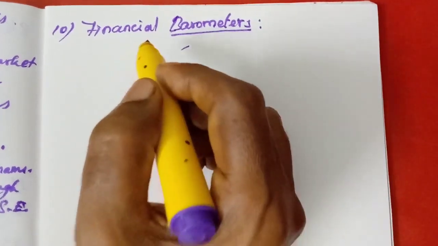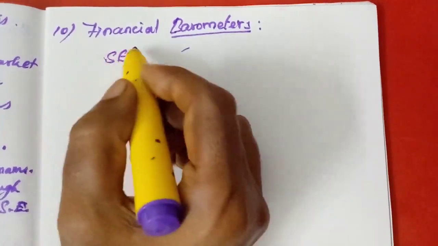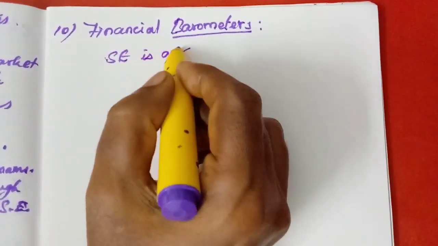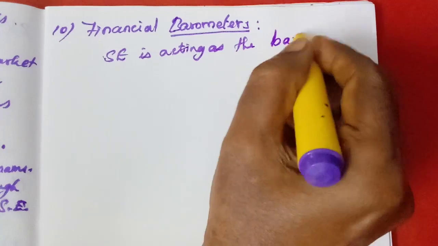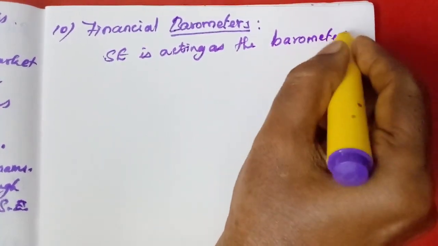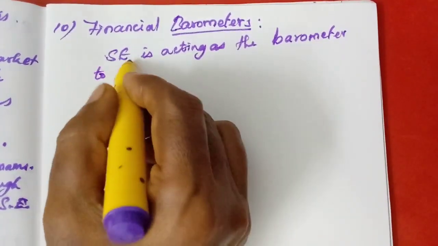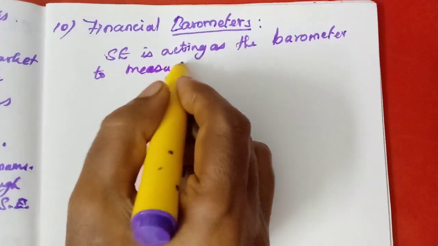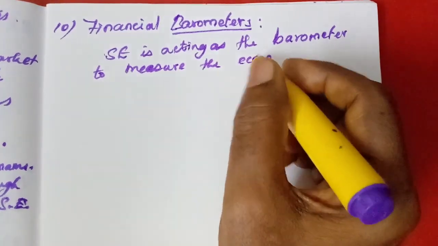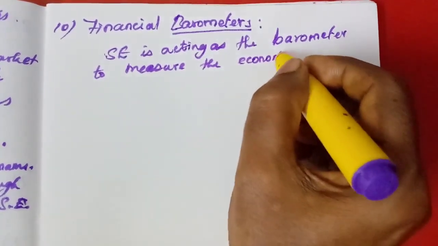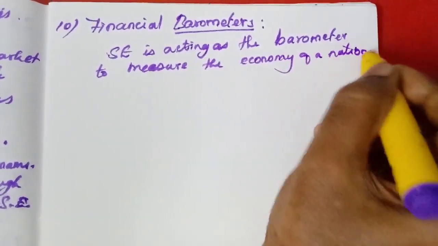That means the economy of a country is measured by the stock exchange. The stock exchange is acting as a barometer. Barometer means a measuring instrument. Understand? It is acting as the barometer to measure the economy of a nation, whether the economy is developed or not.